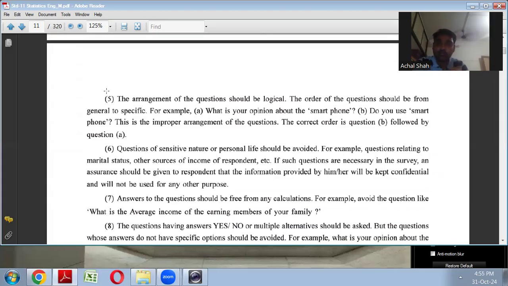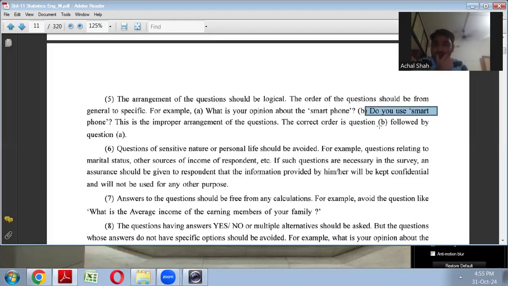Then the arrangement is very important. It should be very logical, right? Like the order can be: what is the opinion about smartphone? What is your opinion about smartphone? Second, do you use smartphone? Now, this is an improper arrangement of the questions.